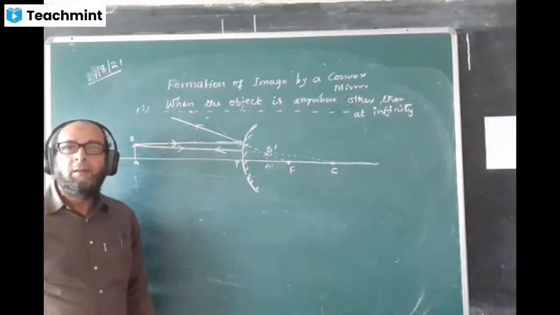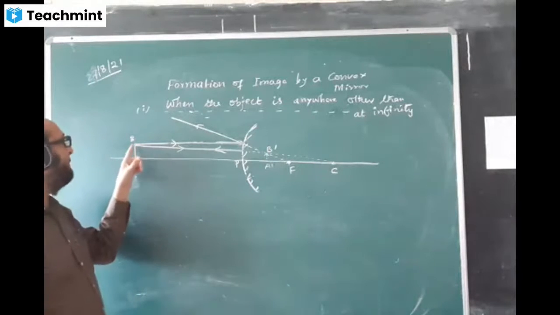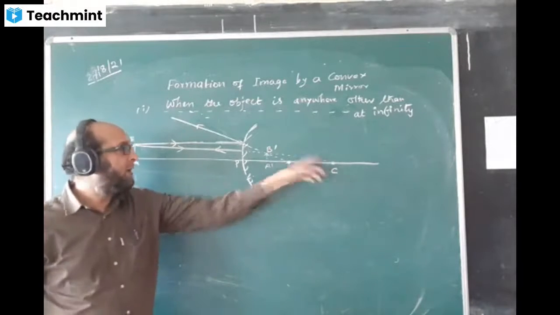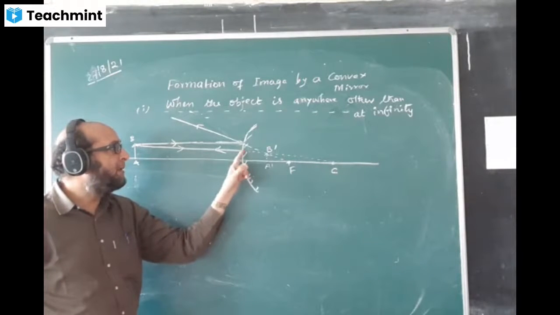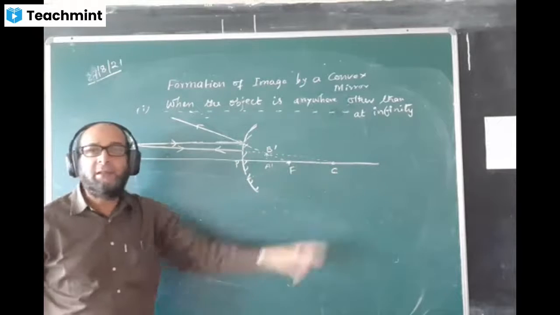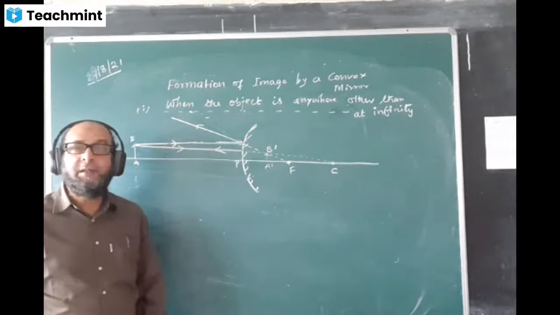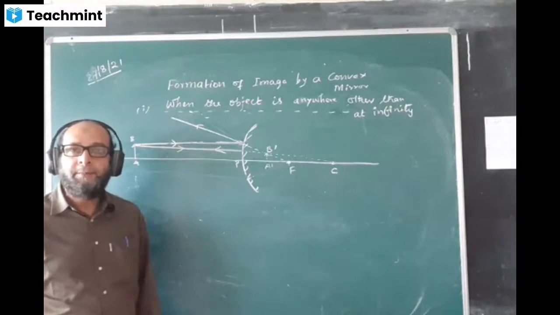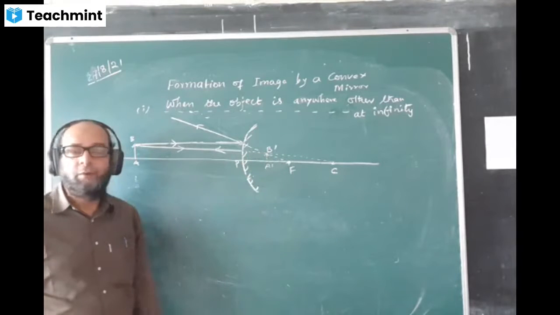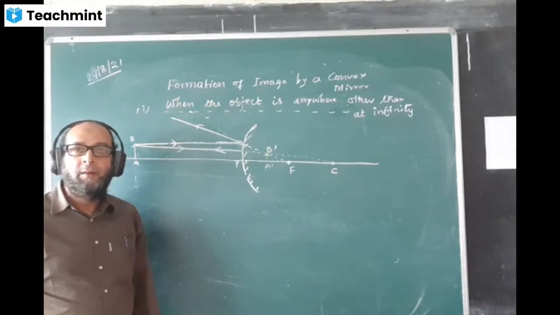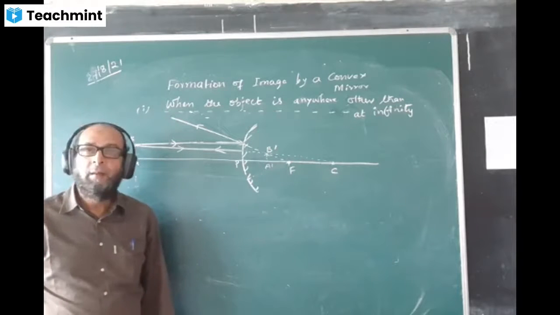Okay? Have you done it? Please check once again. Keep the ruler between this point and this point and draw a line here like this. And here a dotted line, back side, behind the mirror, imaginary line you are making. Imaginary line is dotted line, behind the mirror. Because the ray cannot go behind the mirror, but it appears to go behind. The two dotted lines are meeting here, here is the image formed. Done? Let me know when you have completed.